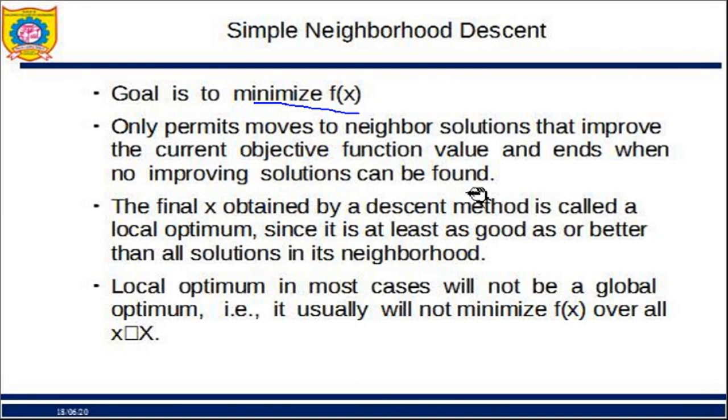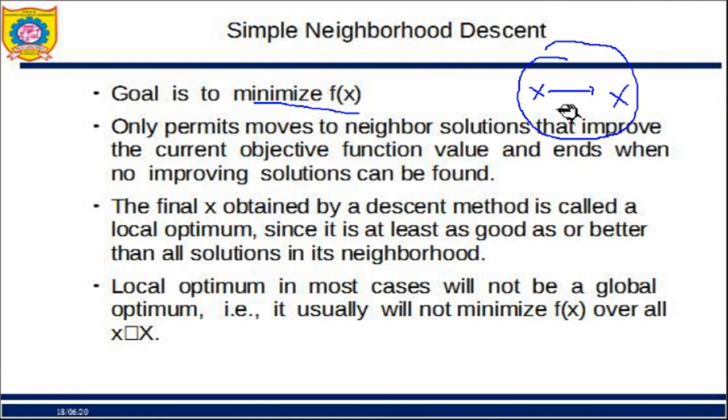The final x obtained by this method is called a local optimum. Just check here, this is my value of x. I'll go from this value to this value because here f of x is less as compared to this f of x. Okay, but this doesn't guarantee that I'll get a good solution. Local optimum is a problem. Like if I find within this neighborhood this is the least, but what about the rest of my search space?